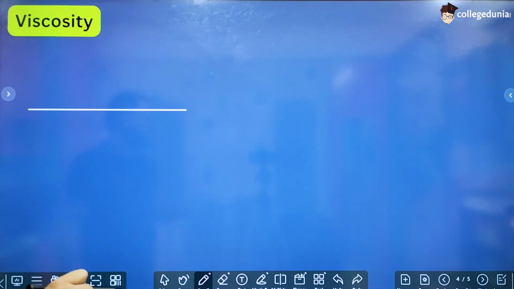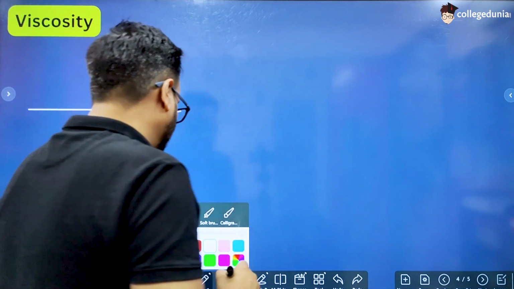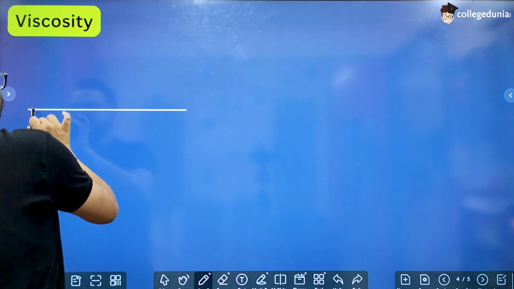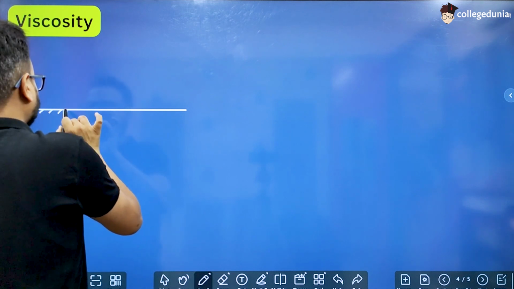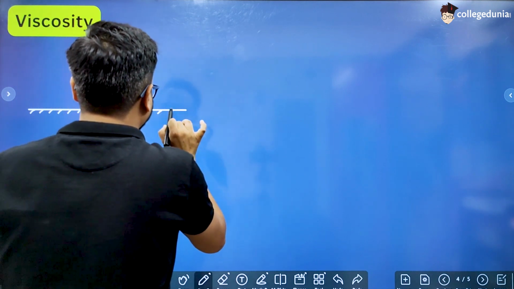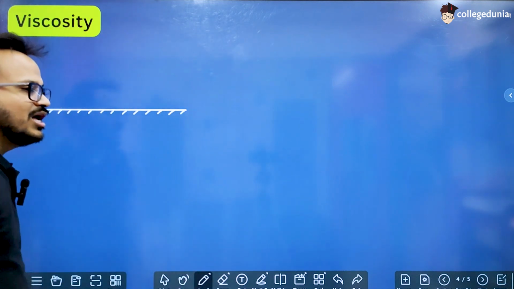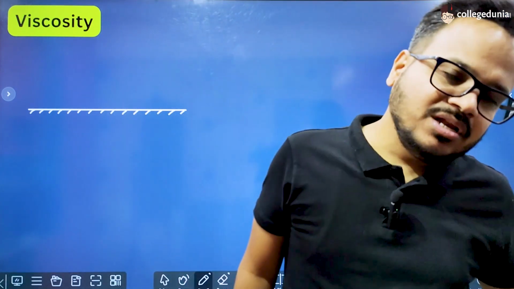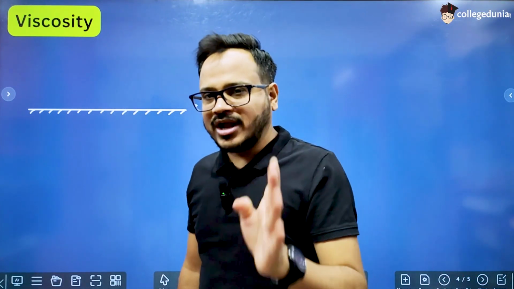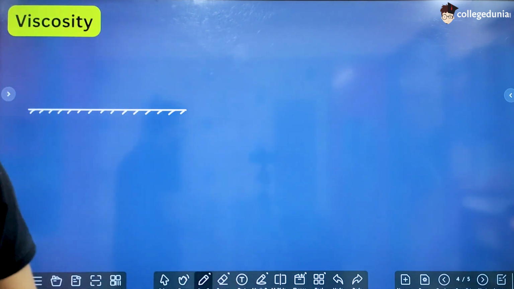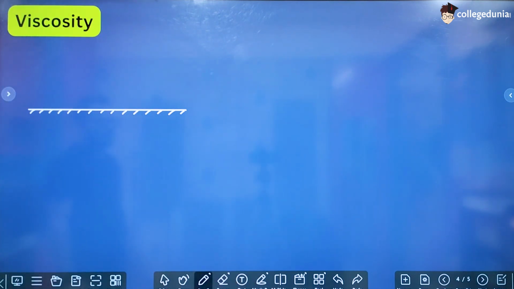Let us say we have a fixed surface, right? Fixed surface like ये जो फर्श है हमारा, इसकी तरह we have a fixed surface, and in contact with this surface, suppose a fluid is moving. What is a fluid? Anything that can flow is called fluid. By fluid we mean any liquid or gas, because all the liquids and all the gases can flow. So liquids and gases come in the category of fluid.